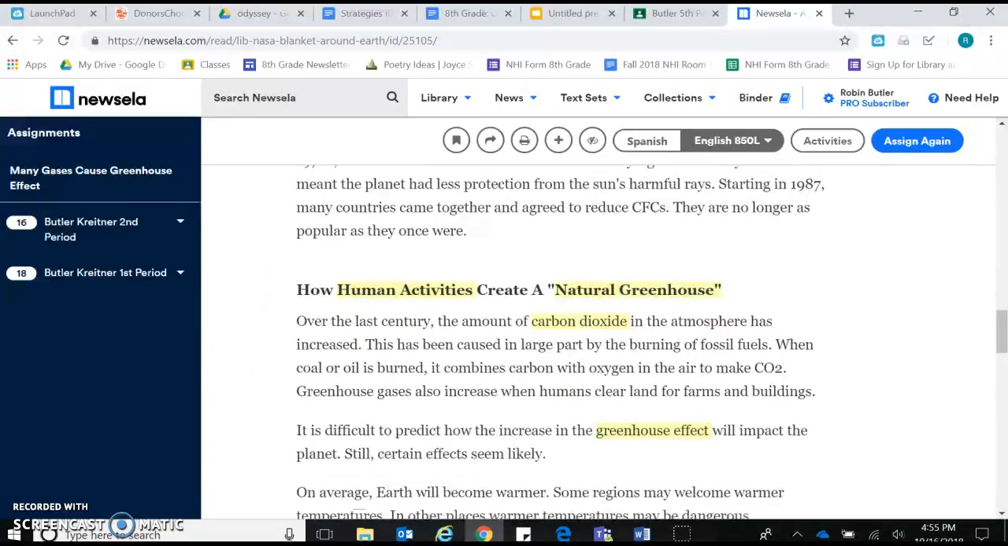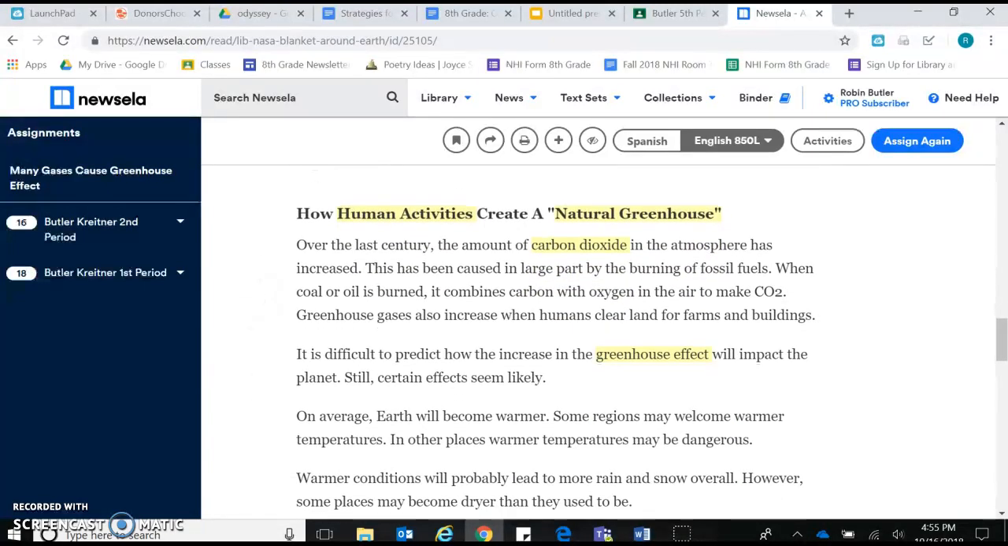Then we got to the section about how human activities create a natural greenhouse, and I believe that's where we left off. So over the last century, the amount of carbon dioxide in the atmosphere has increased. I've noticed they've talked about carbon dioxide a lot, so I highlighted that word. This has been caused in a large part by the burning of fossil fuels. That seems to be a word that comes up a lot as well, so I'm going to highlight that as well. When coal or oil is burned, it combines carbon with oxygen in the air to make CO2.